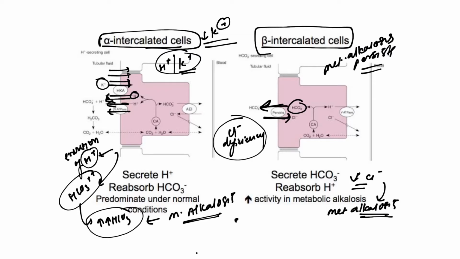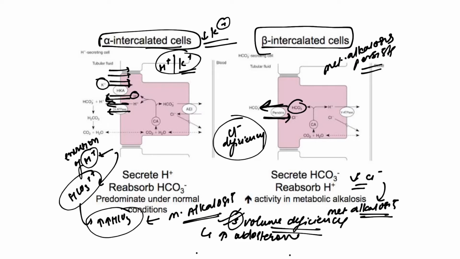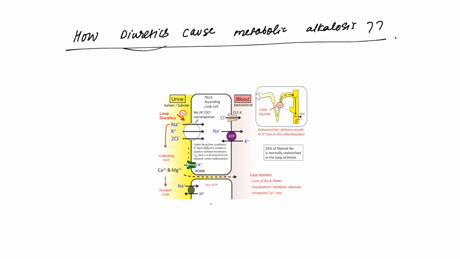The third point was volume deficiency. So whenever there is vomiting or volume deficiency, there is an increase in aldosterone, and that leads to persistence of metabolic alkalosis. Let's see the mechanism. But before that, let's see how diuretics cause metabolic alkalosis.